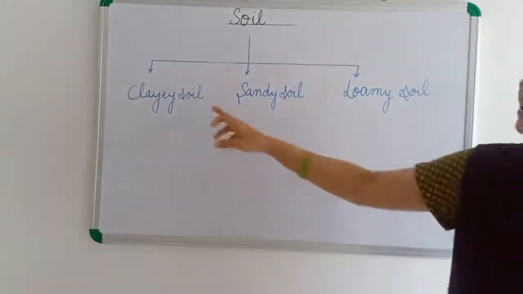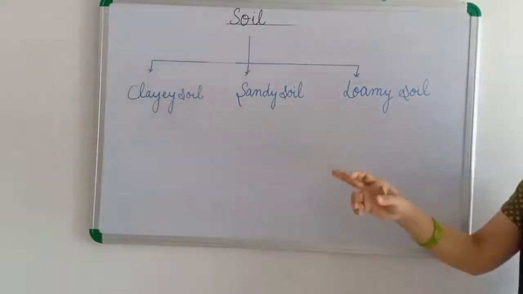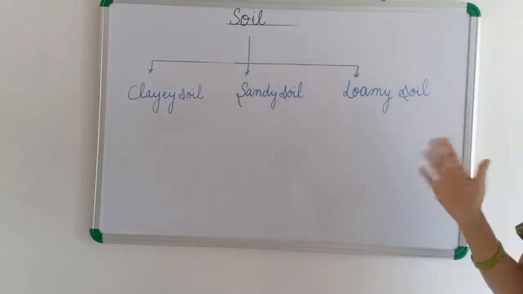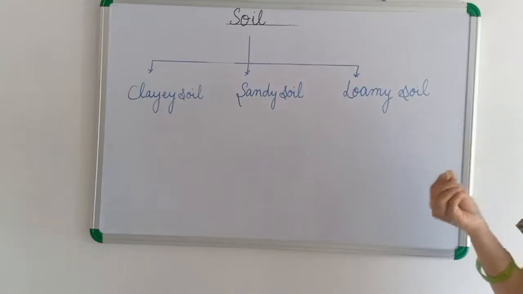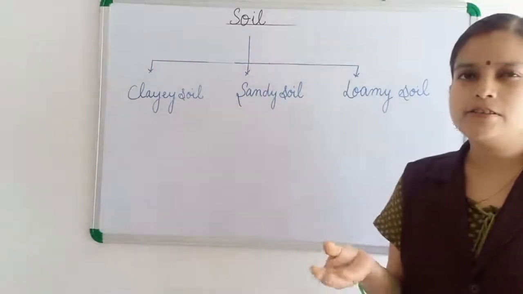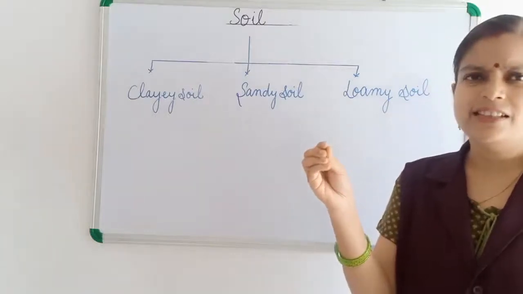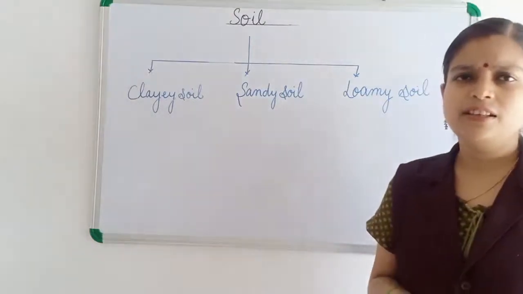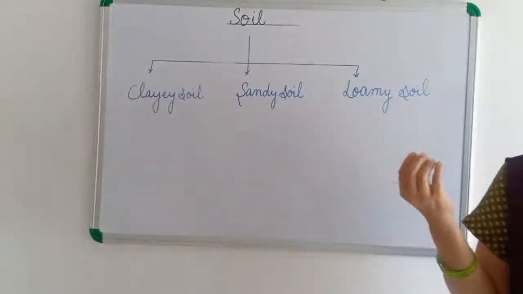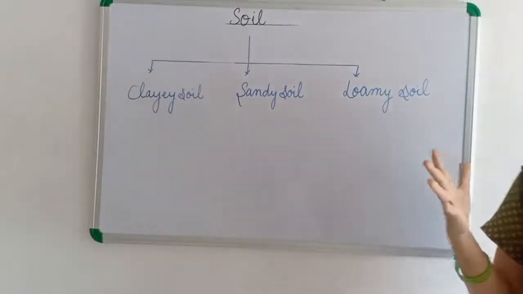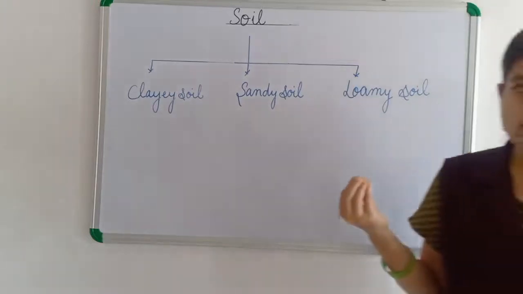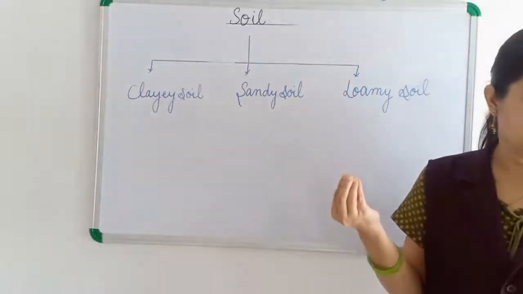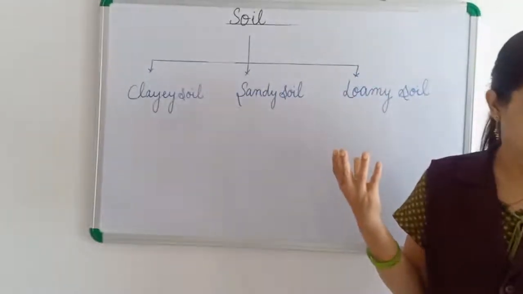Now one by one, clayey soil. What is clayey soil? Clayey soil is made up of very fine particles. Clay soil is very sticky and smooth to touch. Take your garden soil and you will see how sticky it is. It will stick in your hand, and it holds lots of water. There is very little air in this type of soil. A lot of water can be held by clay soil.